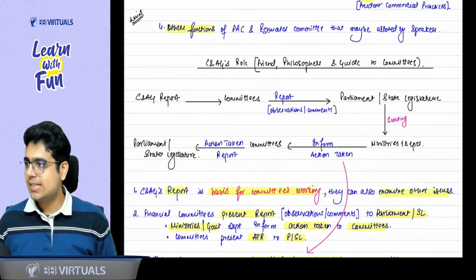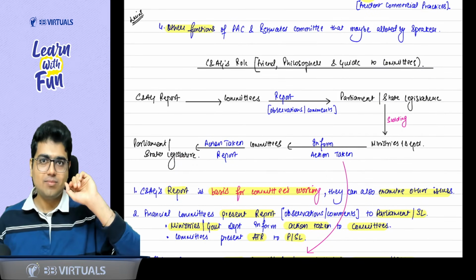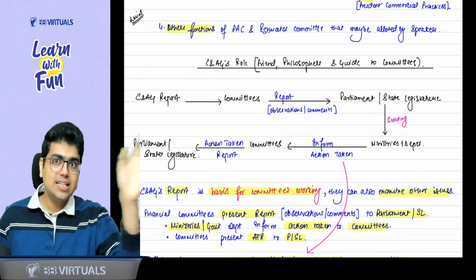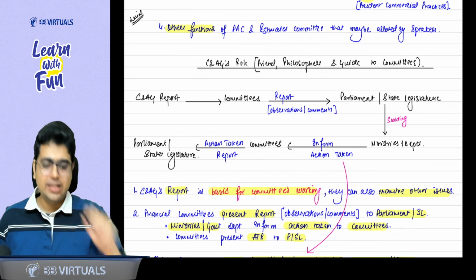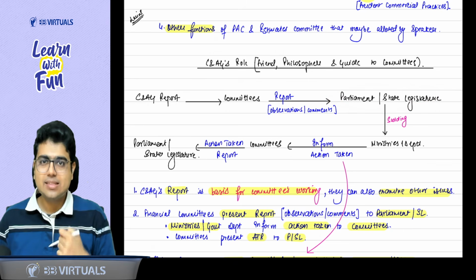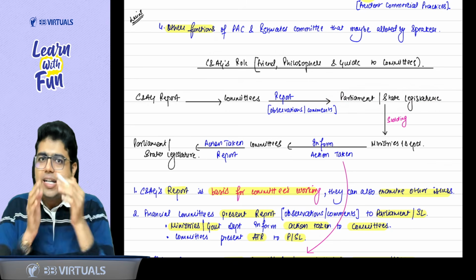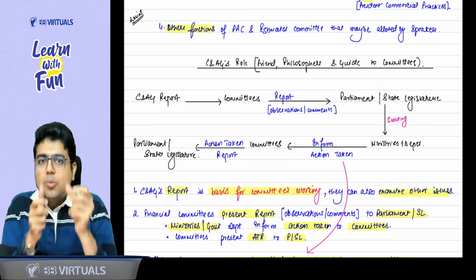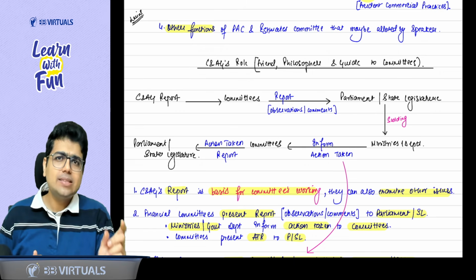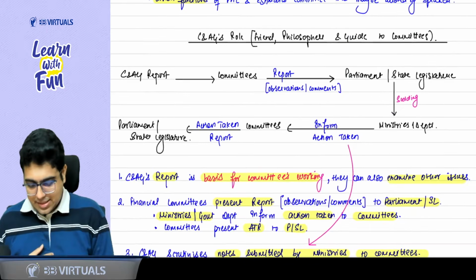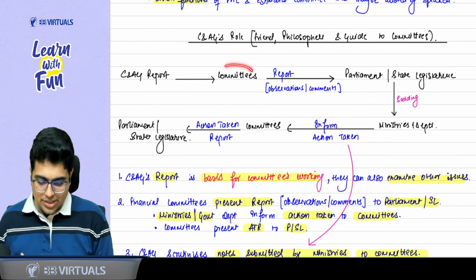Similarly, you can say the committees are our teachers. Parliament and state legislature, to whom the report is submitted, are like our parents. And the departments and ministries on whose working the report is given are the students. So what happens is the CAG report is given to the committees.